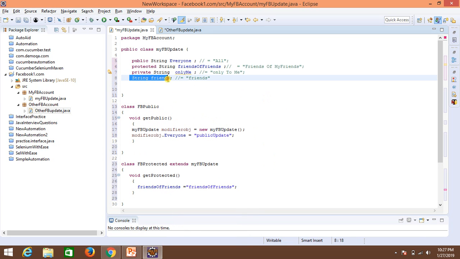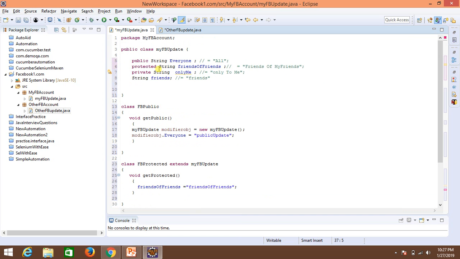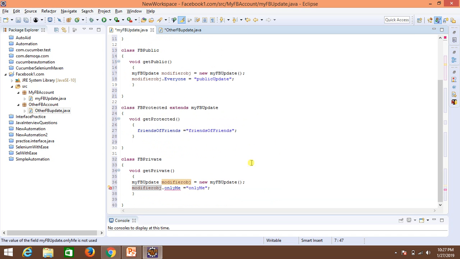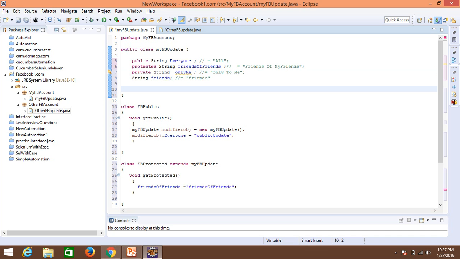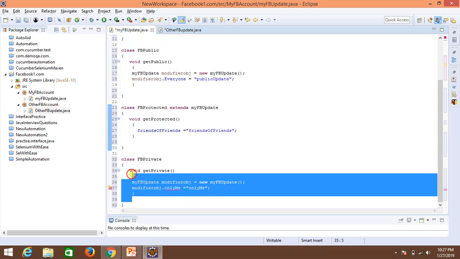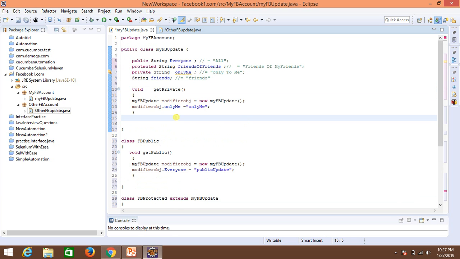Default means this friend would be accessible within the package. I'll show you that next, but there is no way, if it is declared as private, you would be able to access it outside that class. This variable is only accessible within this class. Even if I create a method inside this class, then I'm able to access it. Within this class only you can access this.